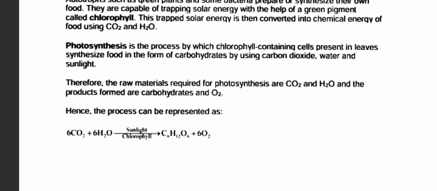From this equation we could derive everything we just said before: in the presence of carbon dioxide and water, in the presence of sunlight which is trapped by the chlorophyll, it prepares glucose and releases oxygen.